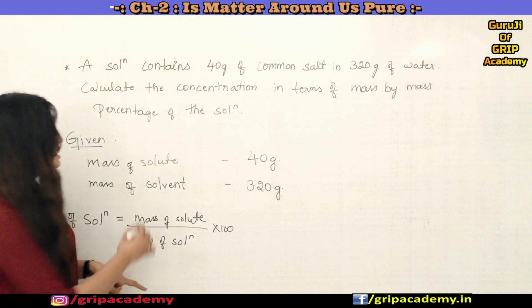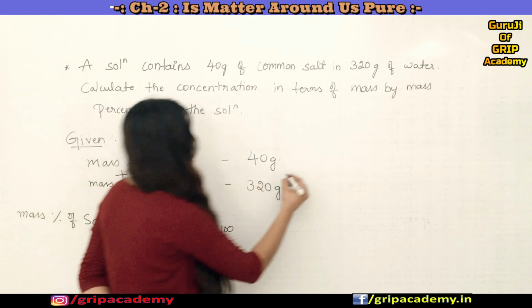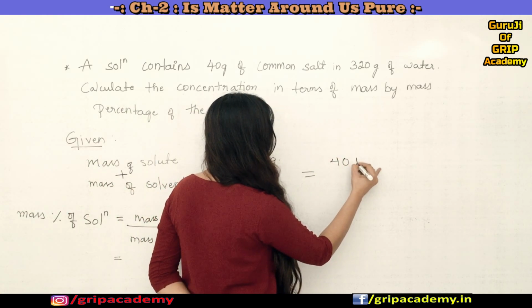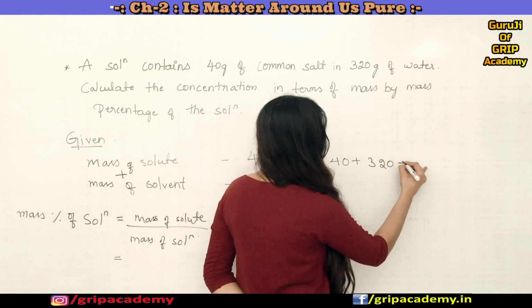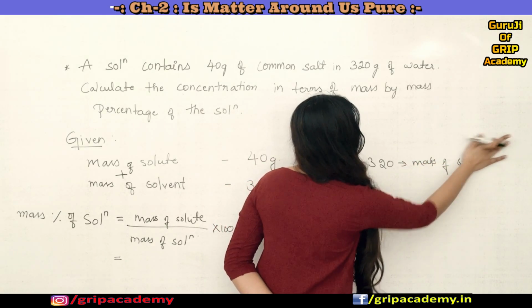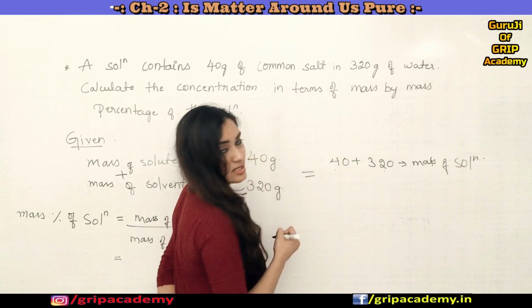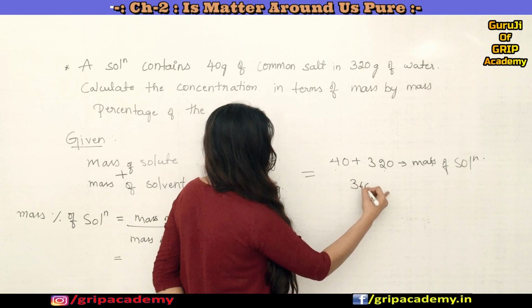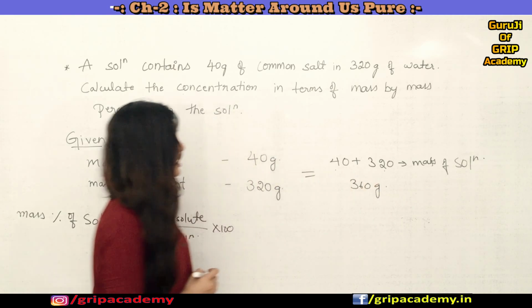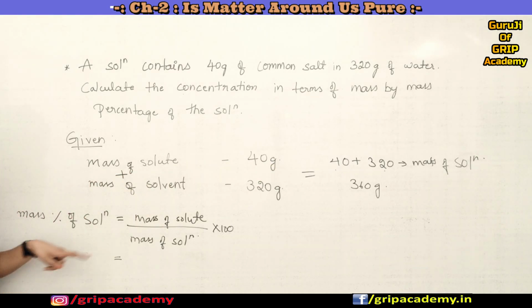We know that mass of solute plus mass of solvent will give you what? Mass of solution, right? So 40 plus 320, how much is it? It is 360 gram. Right, so we got the mass of solution also. So just substitute over here, you will get the answer.